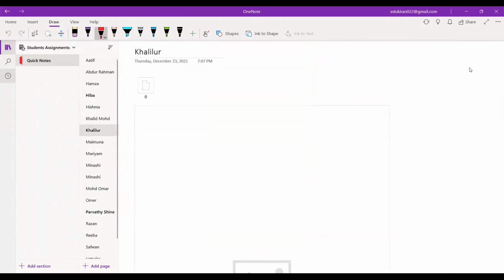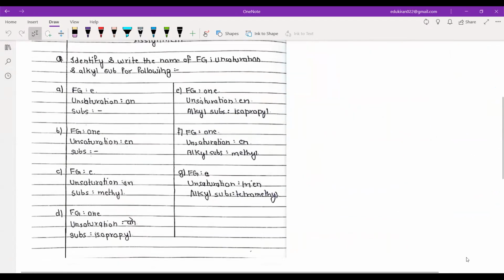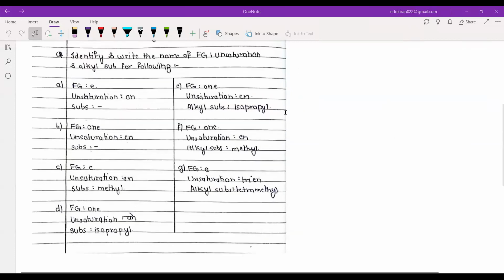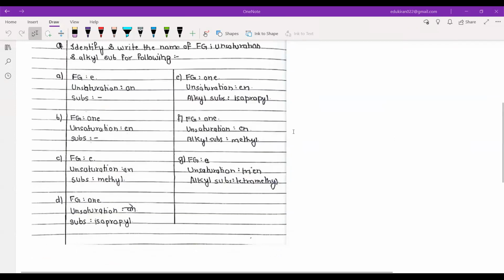And Khalil, aapne kaha na, you have also uploaded. So let's see, this is getting uploaded now. No. Wow. How will I know? How will I know, Khalil? Yes, Mr. Khalil. Yes, sir. How will I know what is the structure? So I drew the structure on another page. On another page, let me see. I didn't upload that. Achha, you did not upload that. Okay. मेरे लिए मुश्किल हो गई ना, मेरे लिए मुश्किल हो गई.